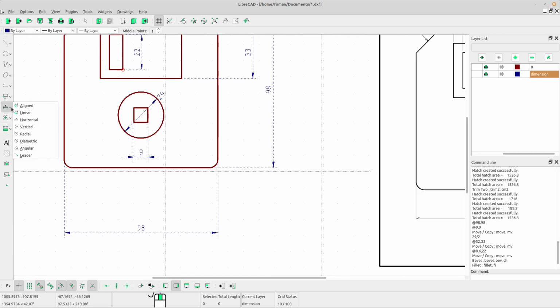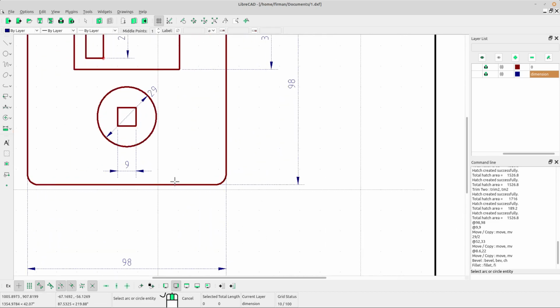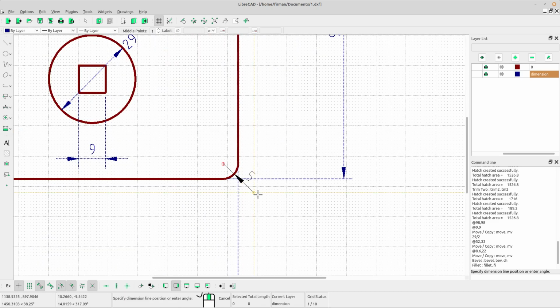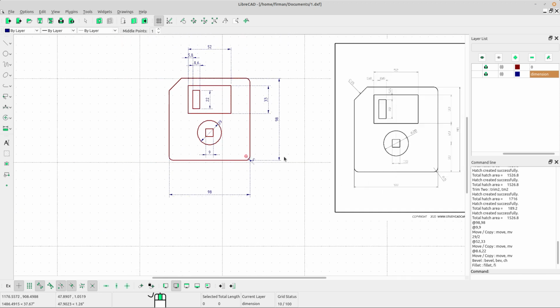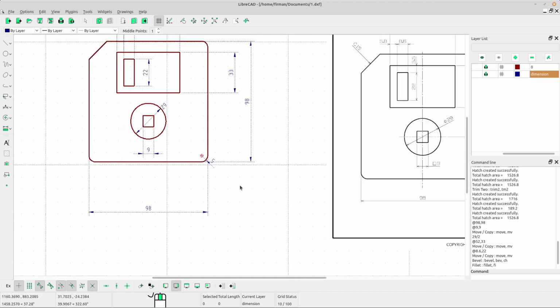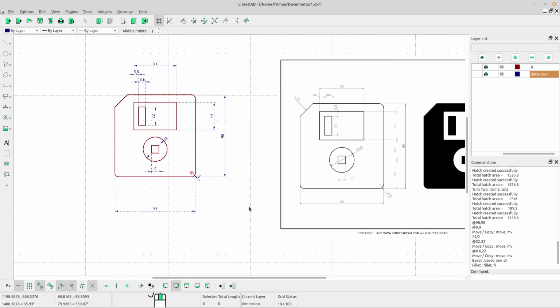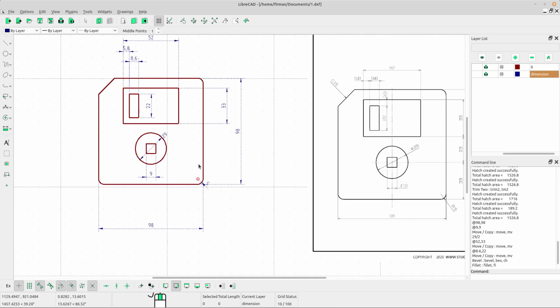Select dimension for radial. Okay, left click at the arc. Okay, oh, we got the radius for now. Right click to escape. Okay, I think it's okay.